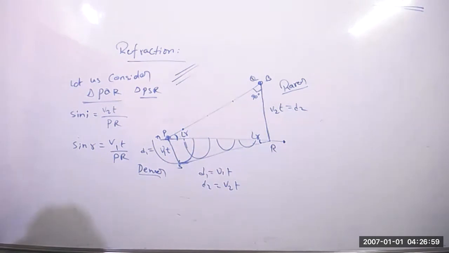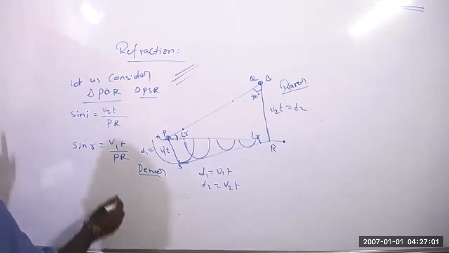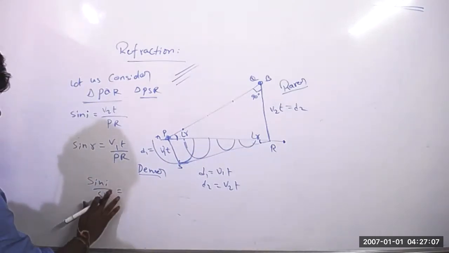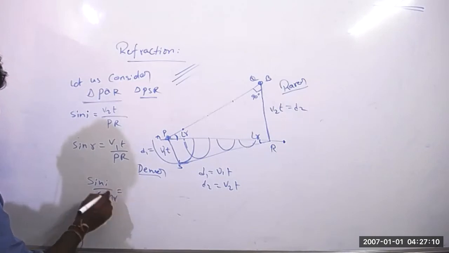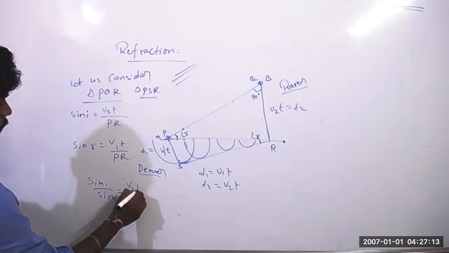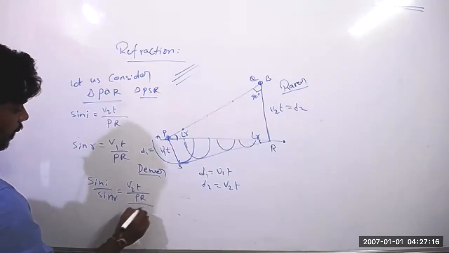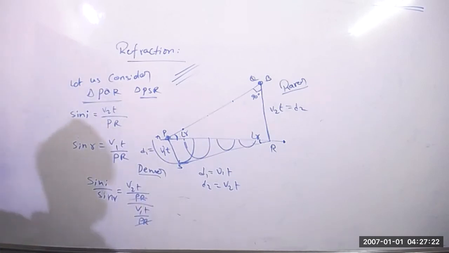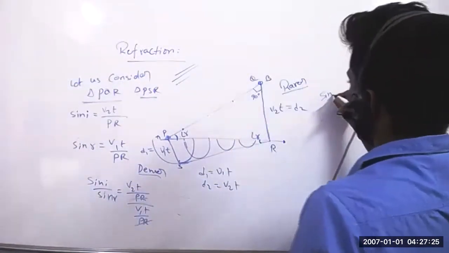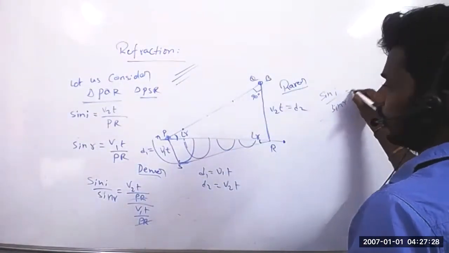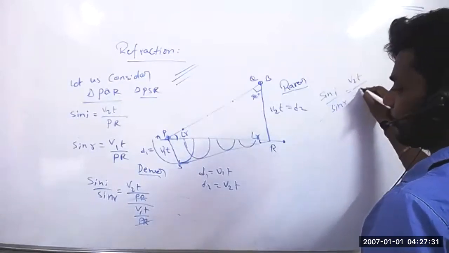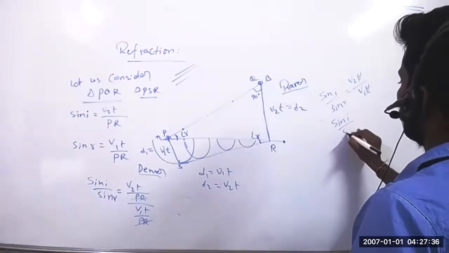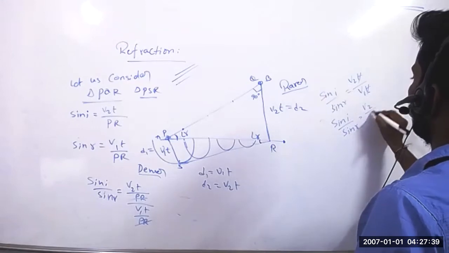Now what is the law of refraction? Sine i by sine r. So sine i is V2t by PR, and sine r is V1t by PR. PR will get cancelled. So sine i by sine r equal to V2t by V1t. Again t will get cancelled. So sine i by sine r equal to V2 by V1.